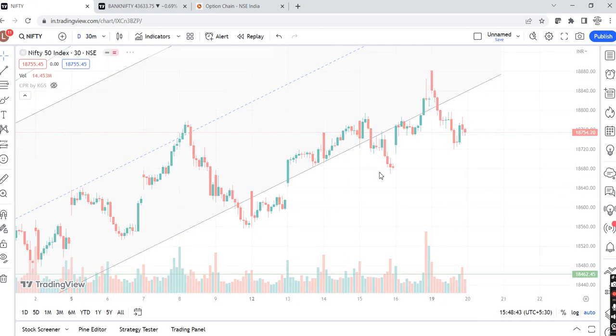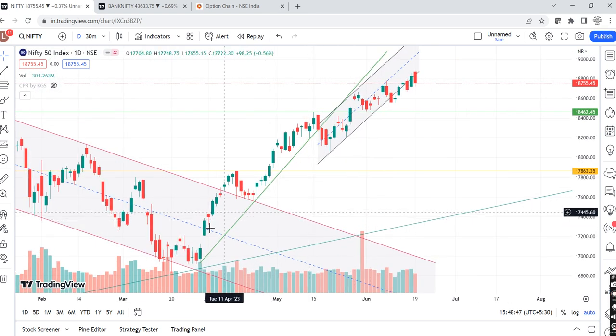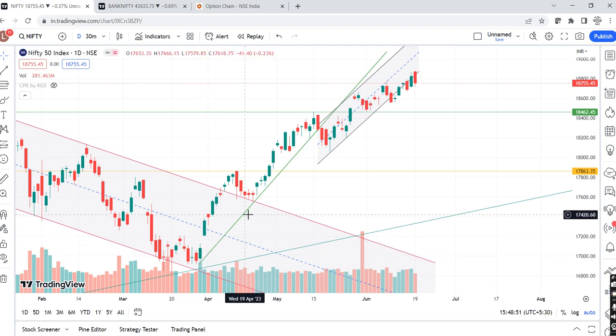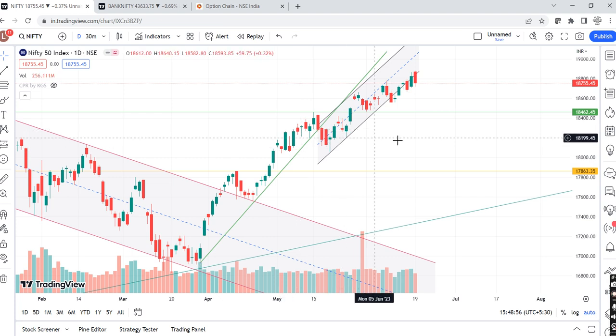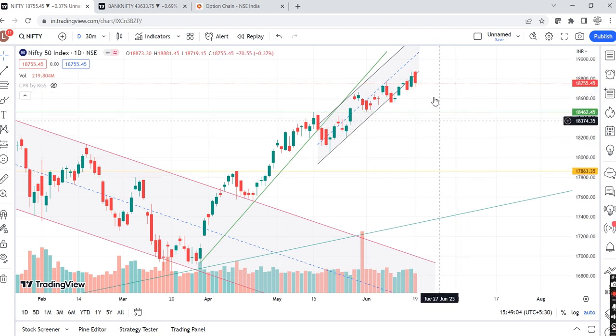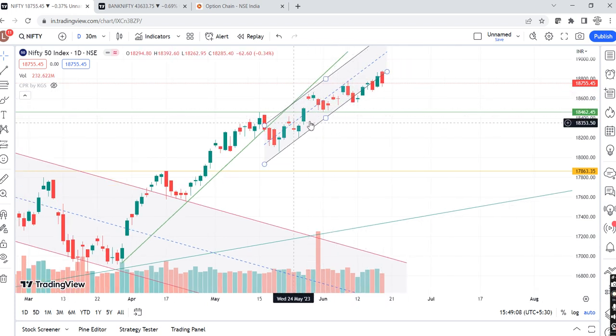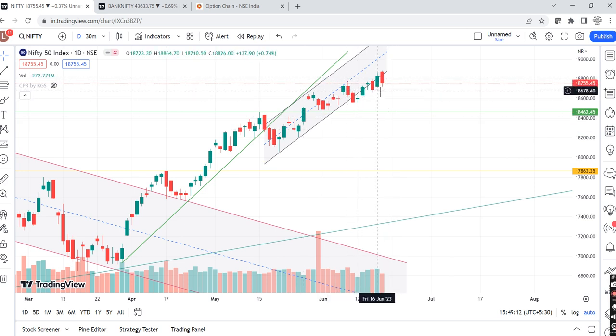We have been discussing swing lows, right? What were the swing lows that we have been discussing? जब से ये price action upward trend में since the March, right? Since the end of the March series, the swing lows have been protected. Here also we have discussed that 18,500, if it is broken on days frame, there can be a very good positional shorting opportunity. But this is not happening, right? The new parallel channel that we have drawn since when? Since the 17th May, when we are considering this new parallel channel, right?